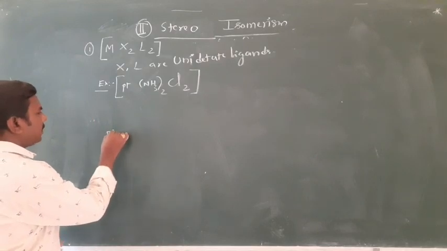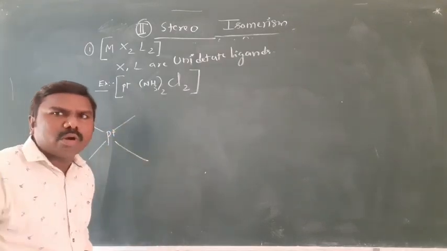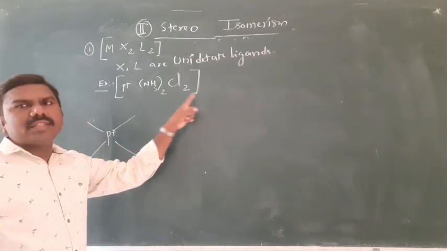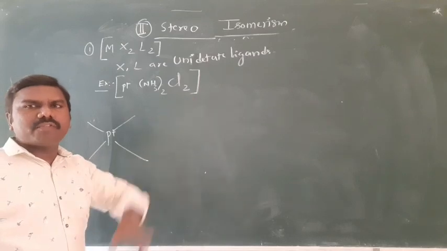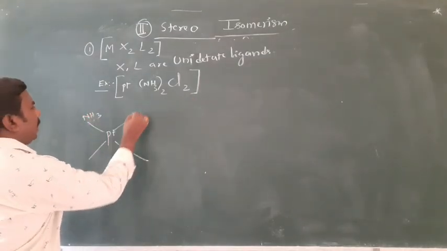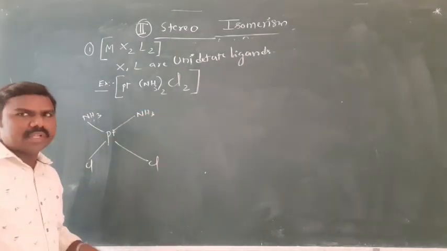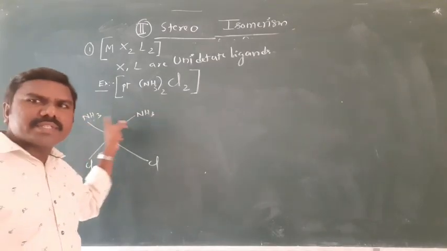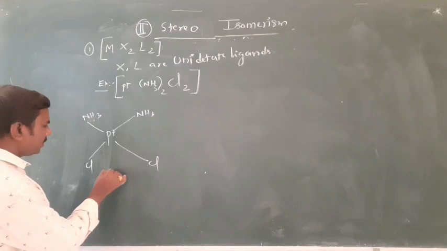So these can exist as, it is a square planar complex, coordination number is 4, 4 unidentate ligands, 2 and 2, totally 4. NH3, NH3, Cl, Cl. Identical groups on same side called cis.